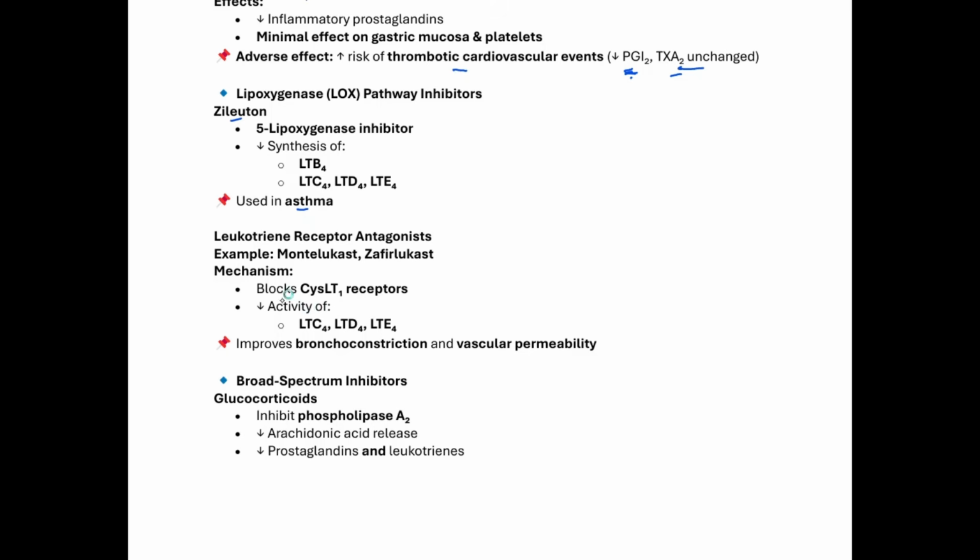And what's the mechanism of action? Those drugs block the cysteinyl leukotriene 1 receptor. So even though you can produce the leukotriene, the leukotriene will not be able to bind to those receptors, and that would decrease the effect of those leukotrienes. So this could help to improve bronchoconstriction and vascular permeability. And that's why we use those medications for somebody who has things like NSAID or aspirin-induced asthma, because by giving it to them, that will prevent those leukotrienes from binding to the receptor, thereby helping with their symptoms.